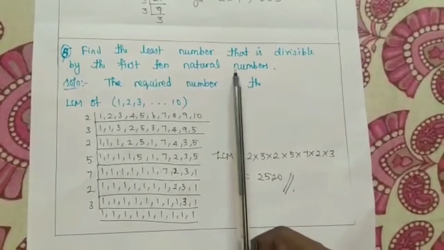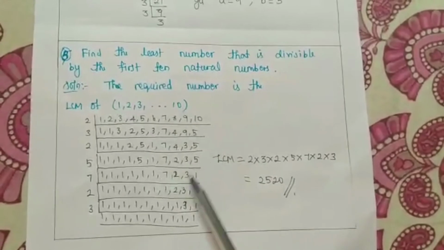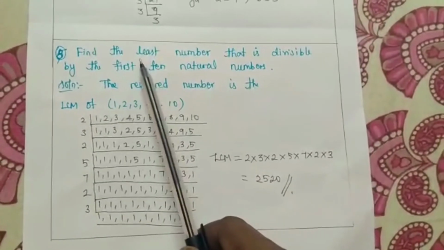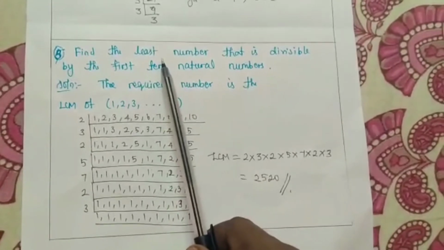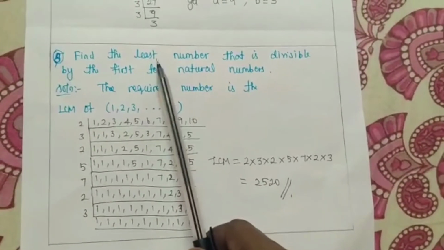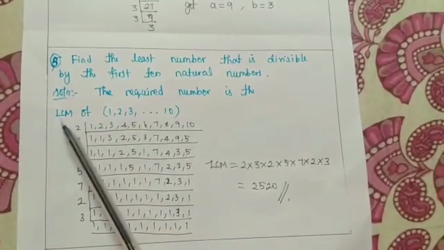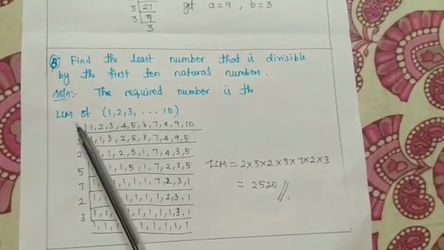1. Okay. So to find the answer for this sum, see here, note down this word least. That means what? Least means LCM, okay, least common multiple.